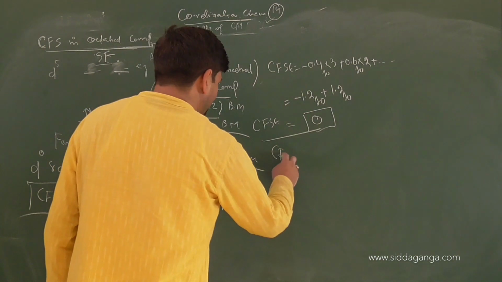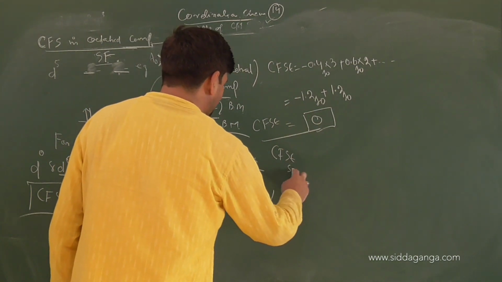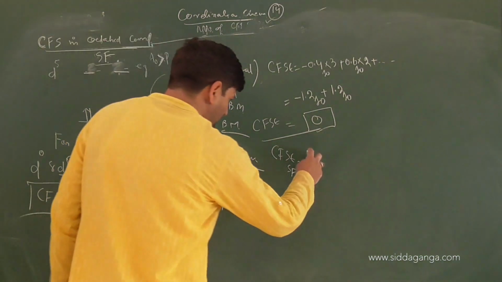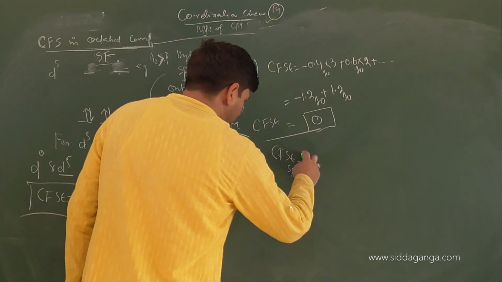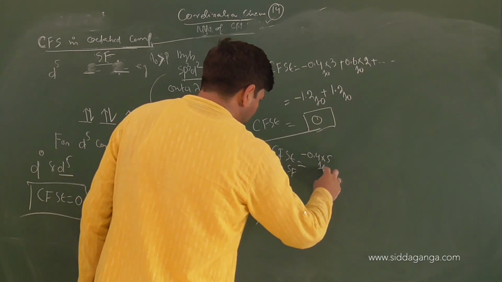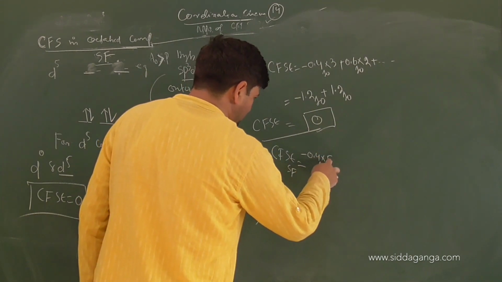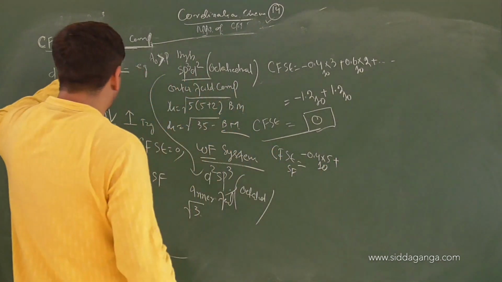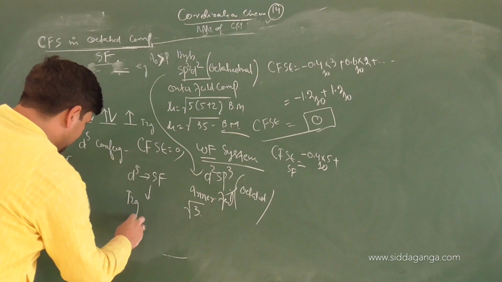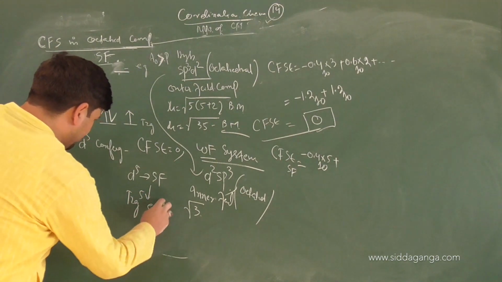So crystal field stabilization energy in a strong field: how many electrons are in the T2G set? 5. So it will be minus 0.4 of delta 0 into 5, plus any electron in EG? No. So in a strong field, the electronic configuration will be T2G5, EG0.